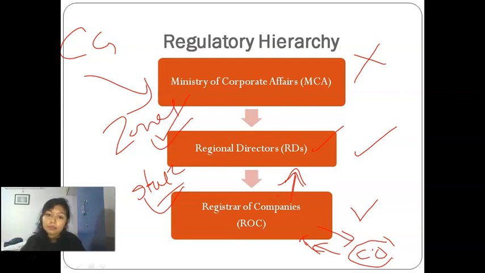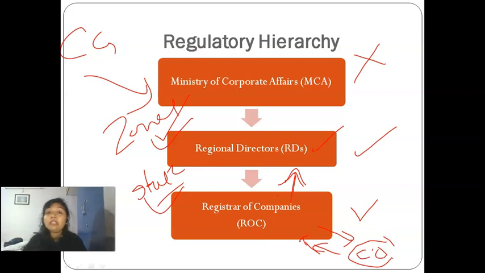Similarly, all the ROCs in North India, the ROC Delhi, ROC of MP, and various other ROCs will be governed by the RD, which is situated in New Delhi. So it is like this.